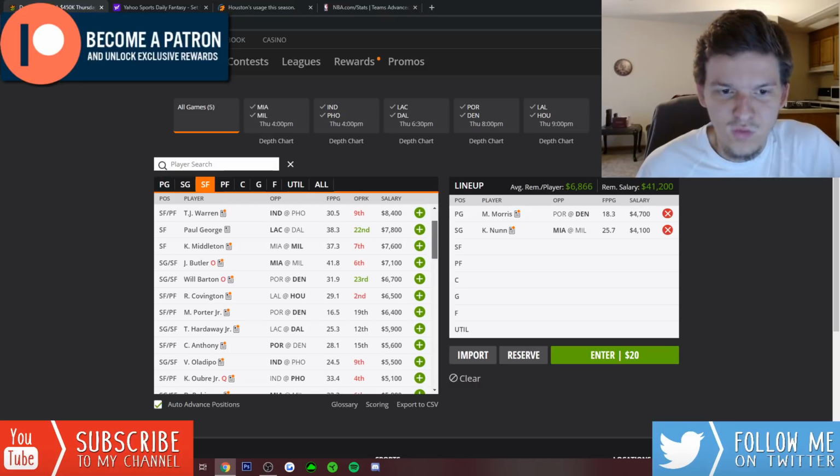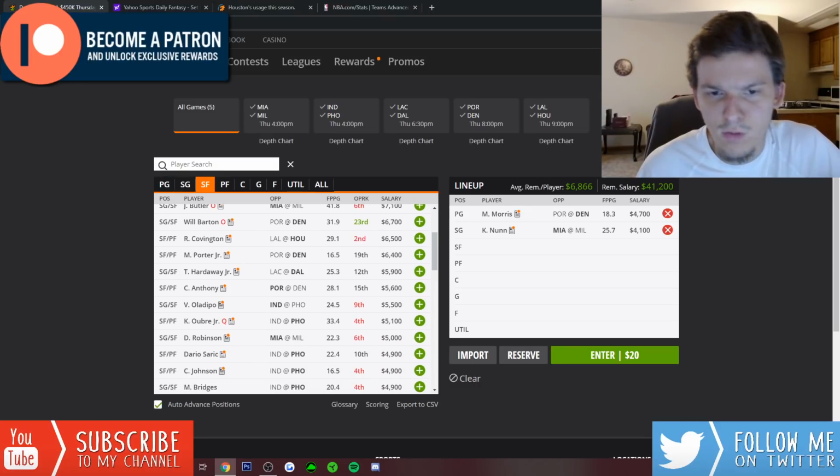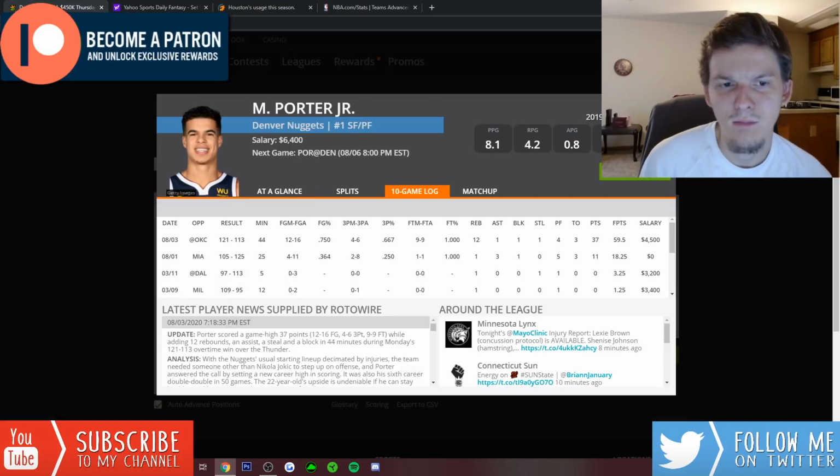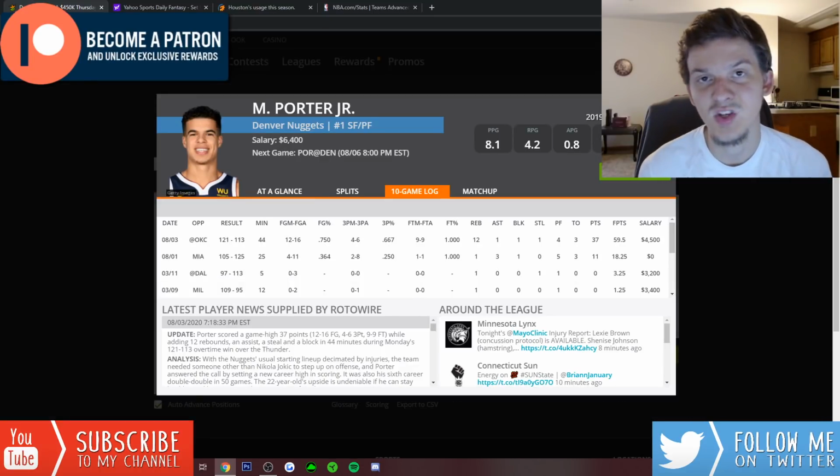But other small forwards we can maybe look to. Michael Porter Jr. has been playing incredibly well as of late. He had a monster game the other day against OKC, and last time I checked, he was having another big game on Wednesday.